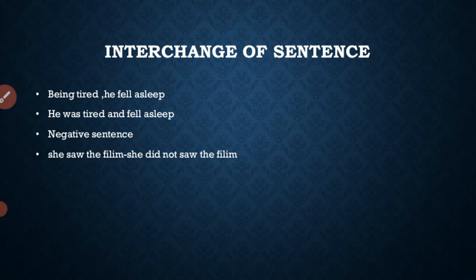She did not see the film. You can change, it's two types. Simple sentence into complex sentence, and positive sentence to negative sentence.